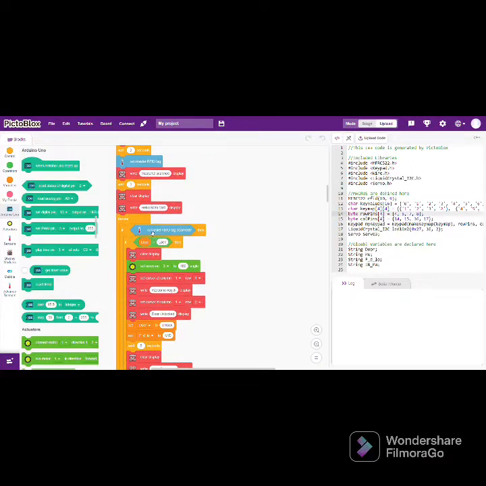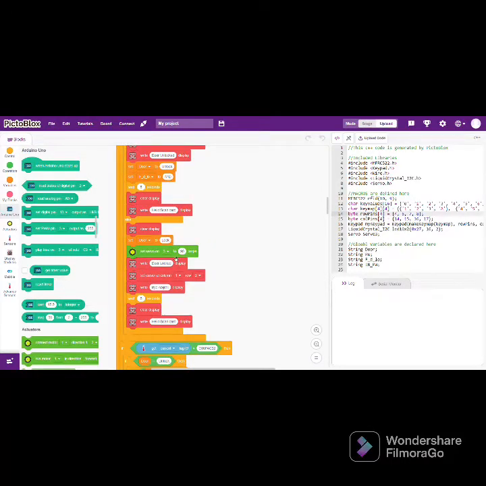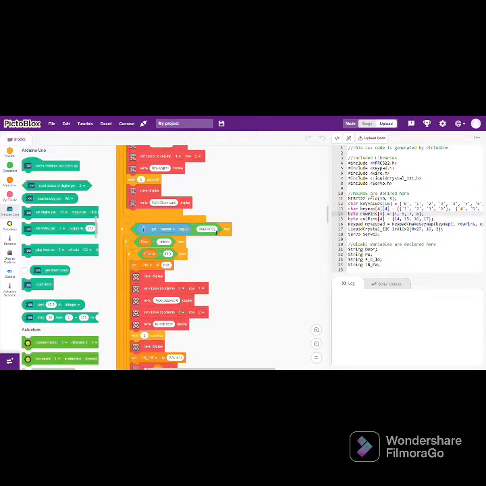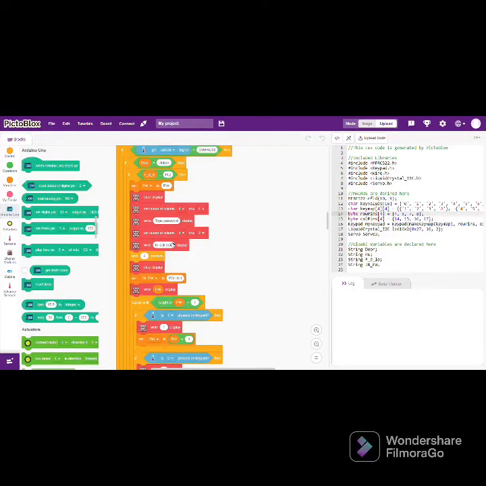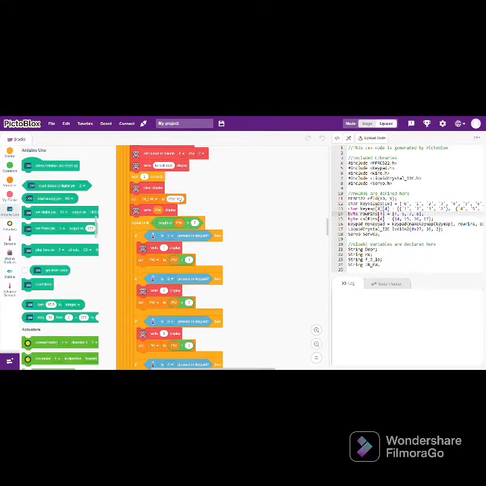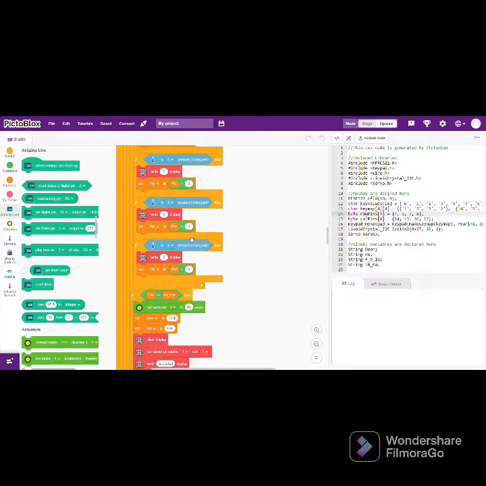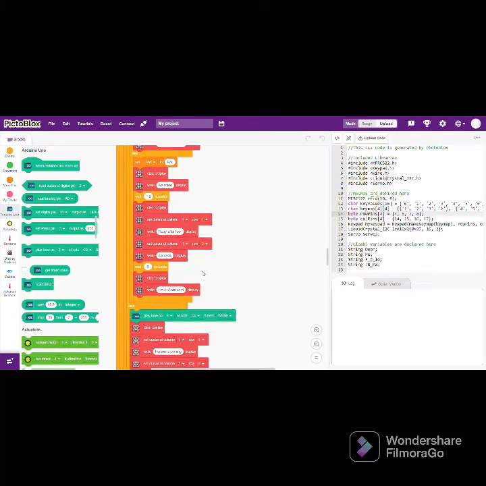Then there is a loop for the scanning of master ID. If the master ID is scanned and the door is locked, then it unlocks the door, or else it locks the door. Then there is the loop for the family ID. If the family ID is used to unlock the door, then it will ask for the password to lock the door. If the password equals 1111, then it will lock the door, or else it will just say rejected and retry after few seconds.